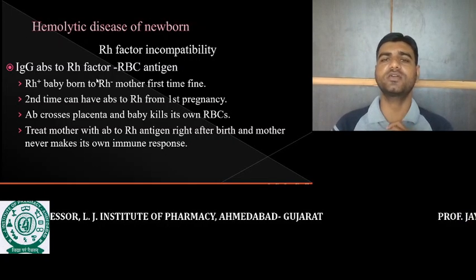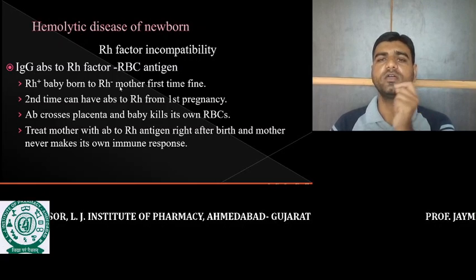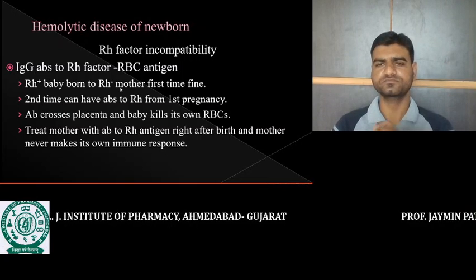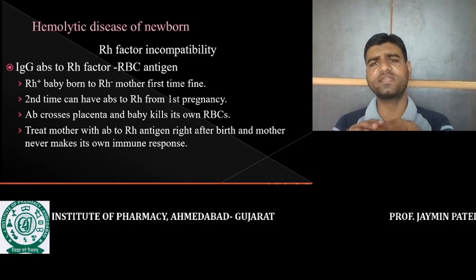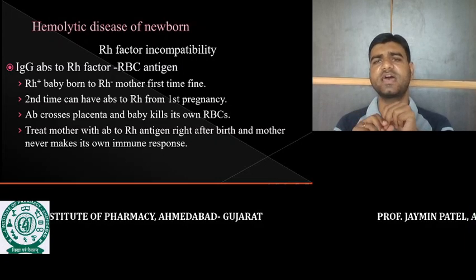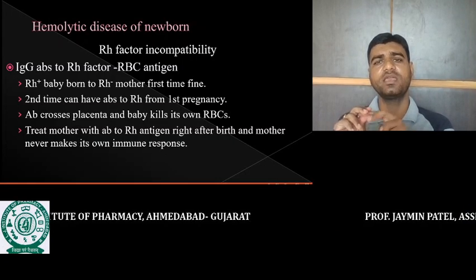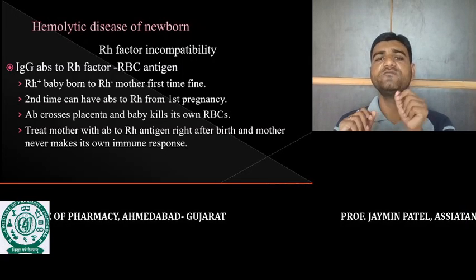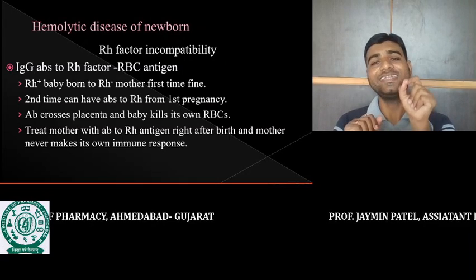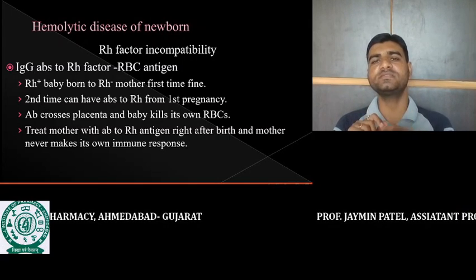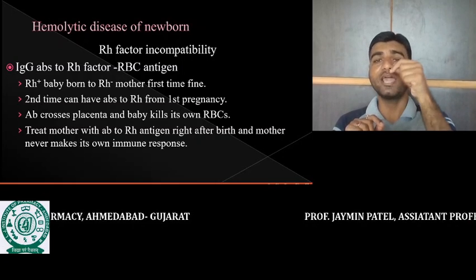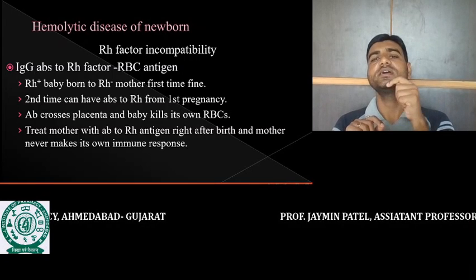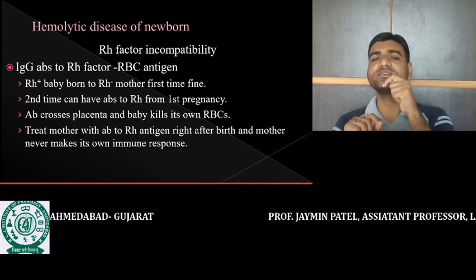How to treat these complications? We know that the father and mother, husband and wife, have different Rh factors. One is Rh positive and the second is Rh negative, and the first baby is Rh positive and the mother is Rh negative. So before planning the second pregnancy, we should provide the anti-antibody, which neutralizes the antibody for Rh positive, before planning the second pregnancy and before delivery of the second pregnancy.